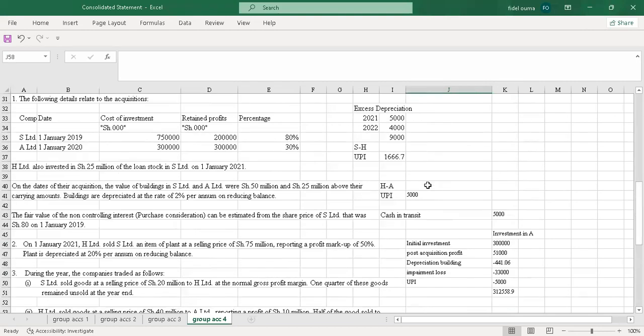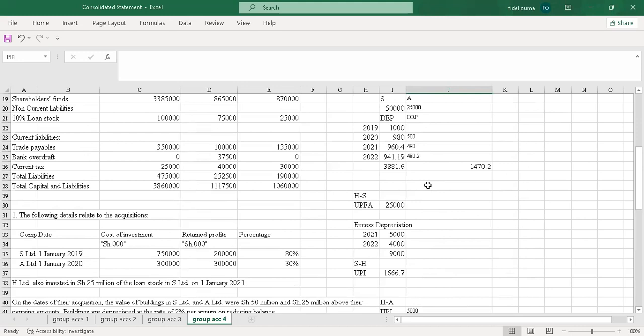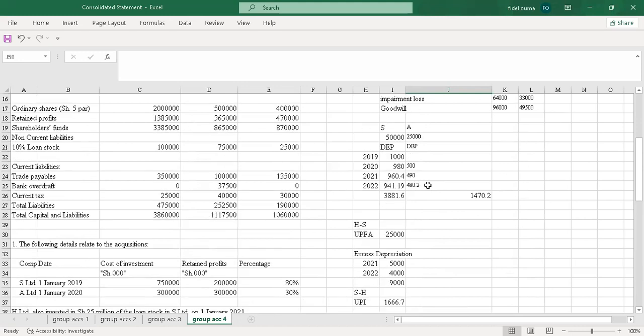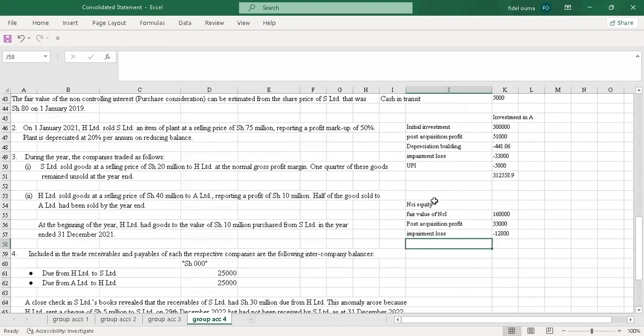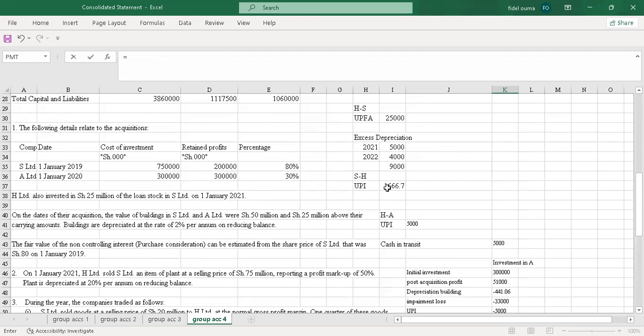Yeah, so the next item, I'll go to depreciation of the fair value uplift. This one. So I'll go to depreciation of, let me say, building. But this building is the subsidiary under S. Yeah, so I'll go and say equals to, and also a portion.